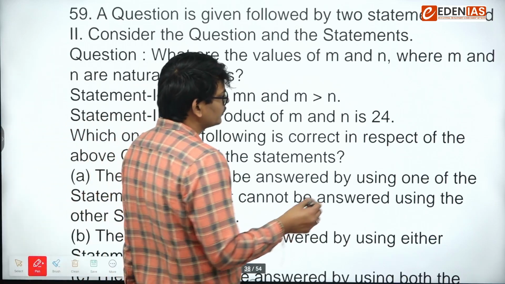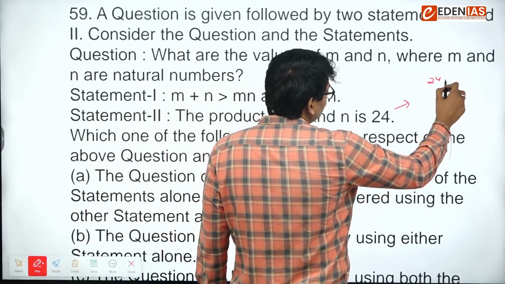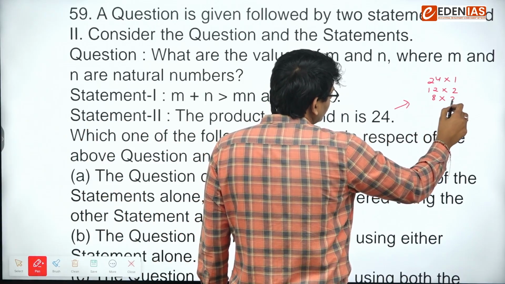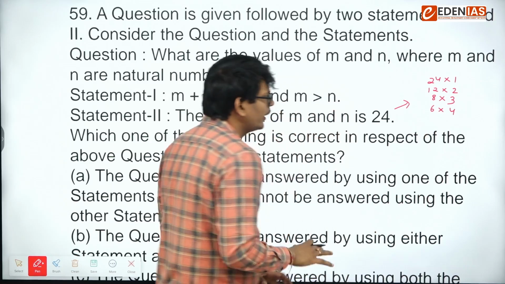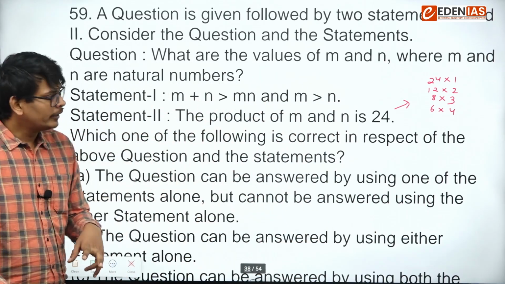Again, there are a lot of possibilities. 1 and 24, so 24 into 1, 12 into 2, 8 into 3, 6 into 4. Again, there are a lot of possibilities of m and n. But if we combine these two statements, what will happen?